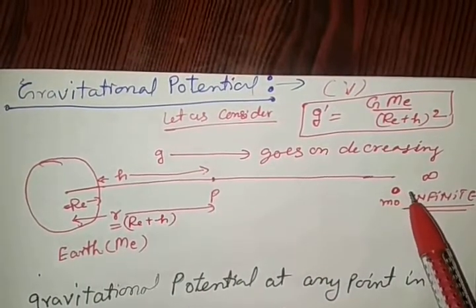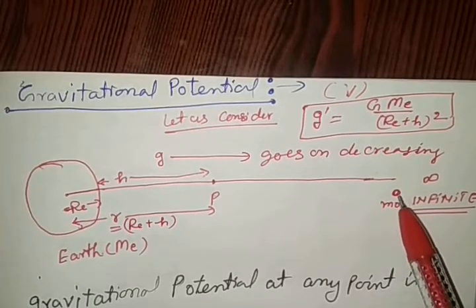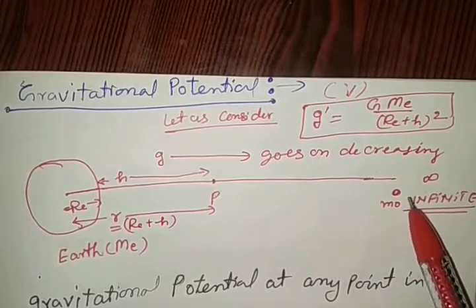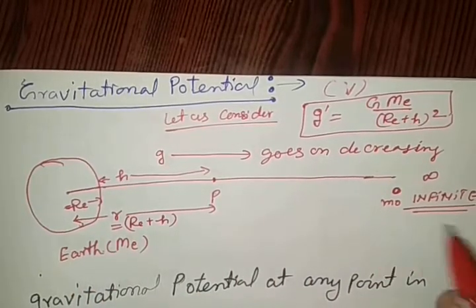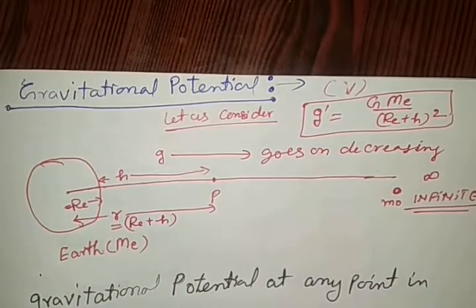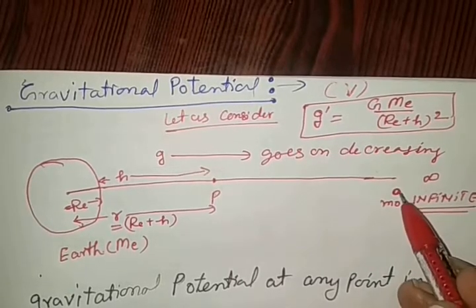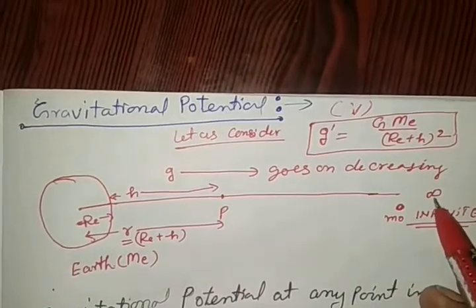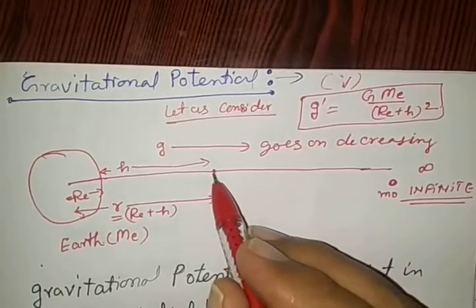Gravitational potential is defined as, when we take a unit mass, in the MKS system 1 kg, in the CGS system 1 gram, and bring it from infinity to a point in a gravitational field.